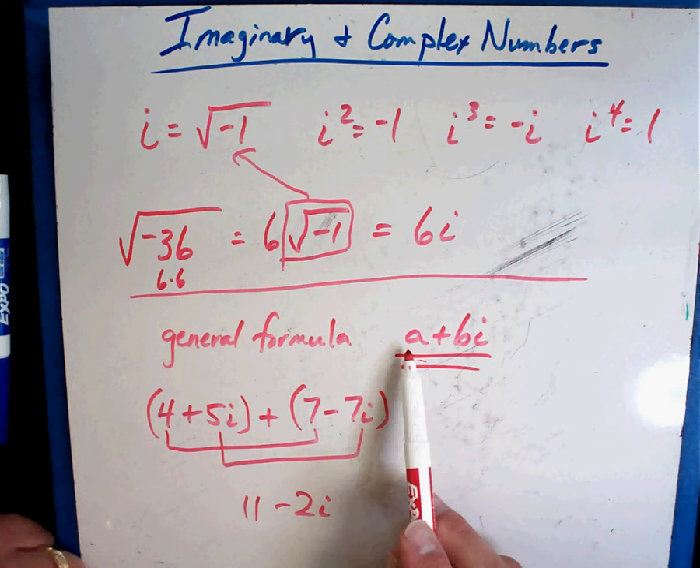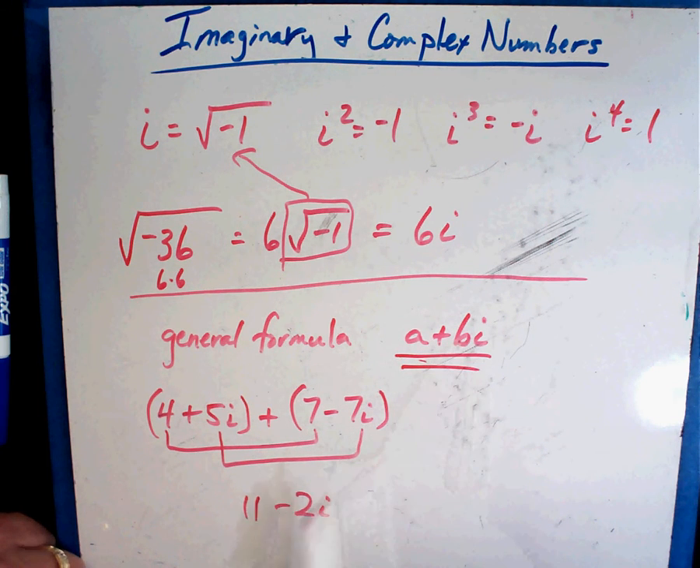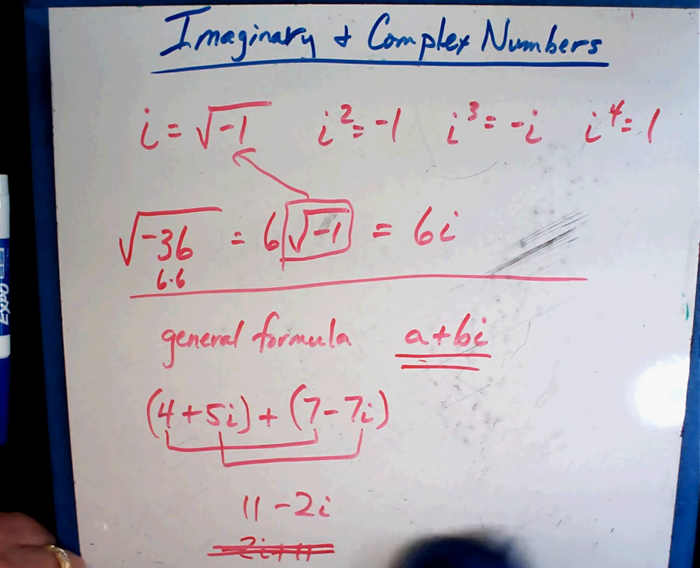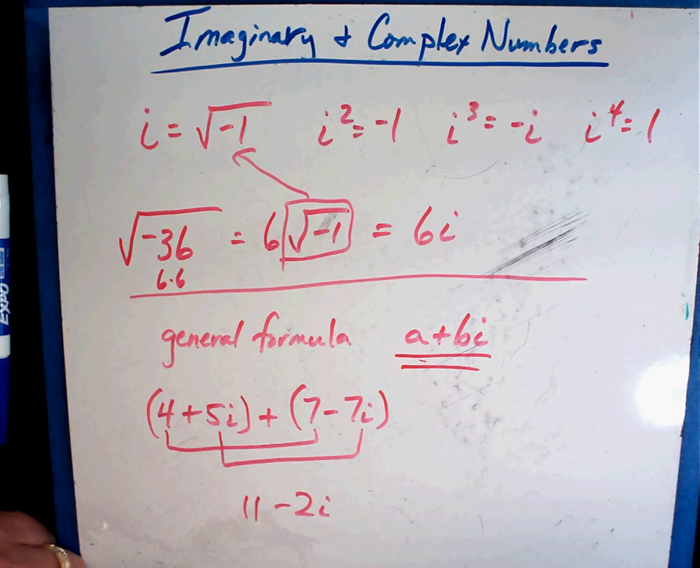Notice it's always the number plus the number that's with i. It's never flipped around the other way. So minus 2i plus 11 is inaccurate. It's never written like that. Okay, it's always written in that general form.